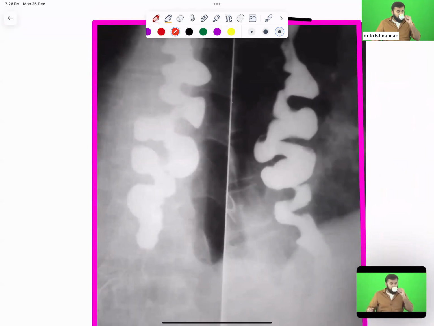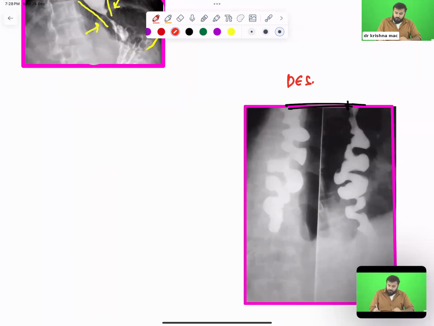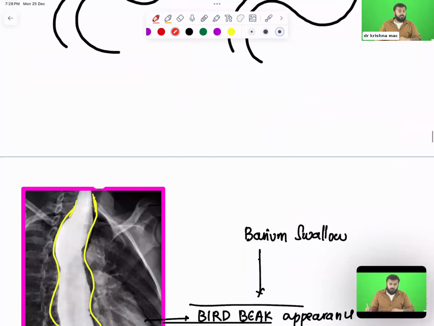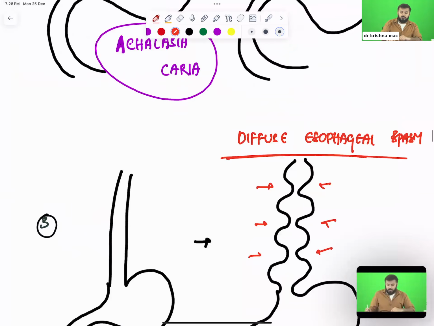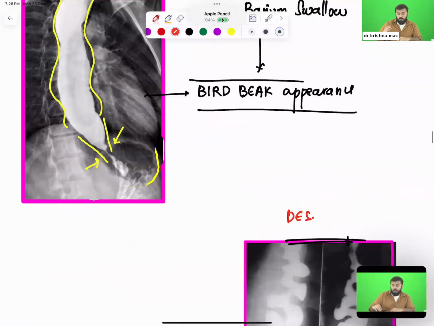Barium swallows. Yes or no? Tell me quickly. Okay, very good. So this is diffuse esophageal spasm. So even in diffuse esophageal spasm, we give this injection. Okay. So guys, all of you understood everything, and there are MCQs too. MCQs I won't discuss now. I will put them in the group.